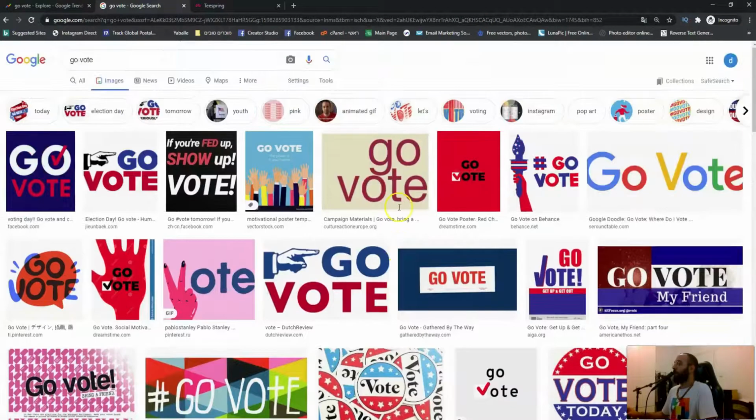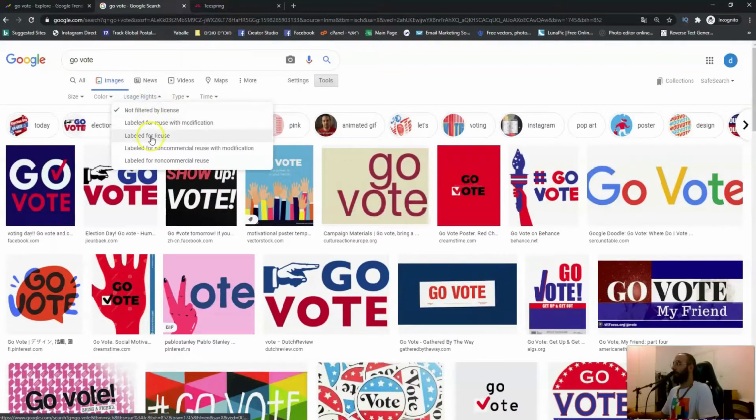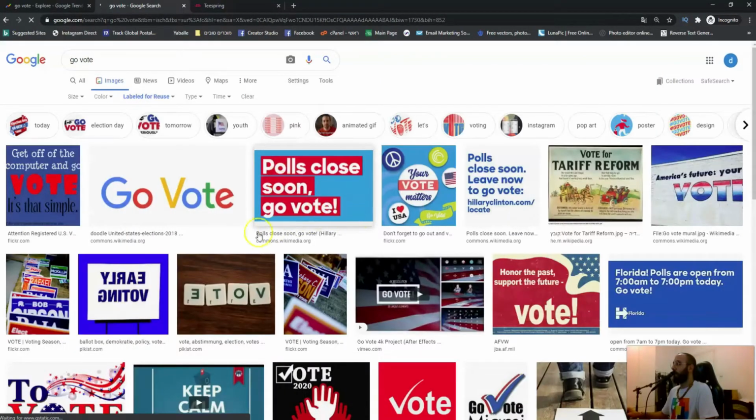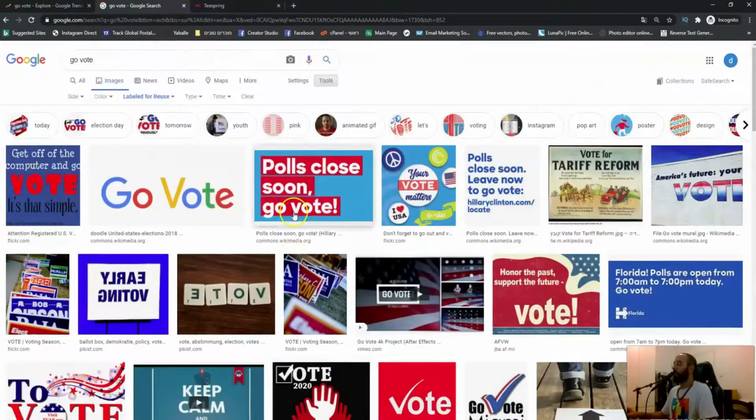And if you want to make sure there is no usage right on the image you're going to use, just click on tools, then go to usage rights and click on labeled for reuse. So now anything you pick will be absolutely free and safe to use however you like. Let's see, let's pick something. It really doesn't matter so much.